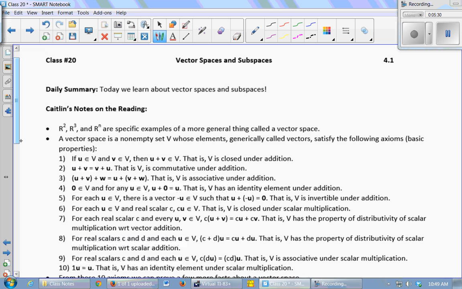Okay, so today we're going to learn about vector spaces and subspaces. R2, R3, and Rn in general are specific examples of a more general thing called a vector space. A vector space is just a non-empty set V. And remember, a set's just a collection of things, right? It's a non-empty set V whose elements we're going to generically call vectors, but they don't have to be vectors in the form that we've been thinking of them so far in this class, right?